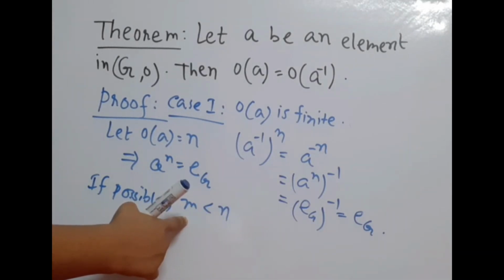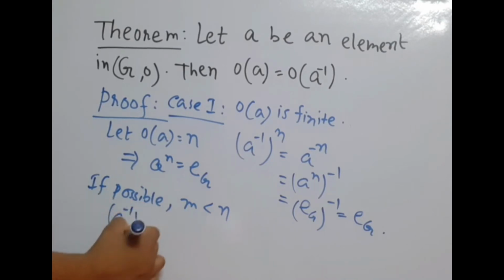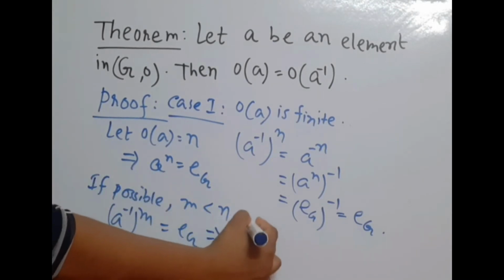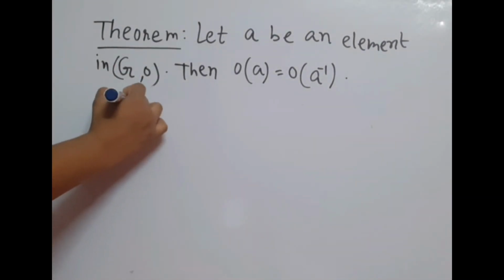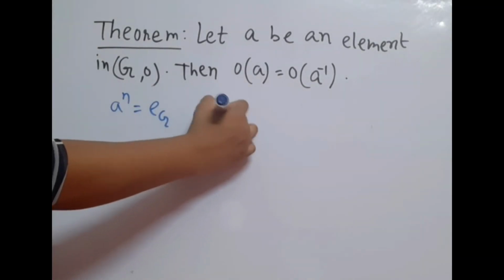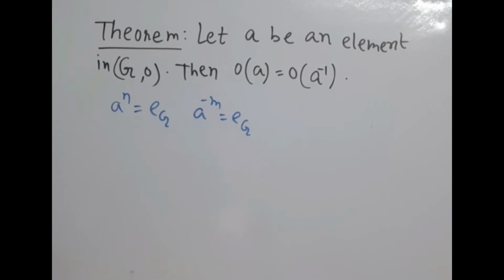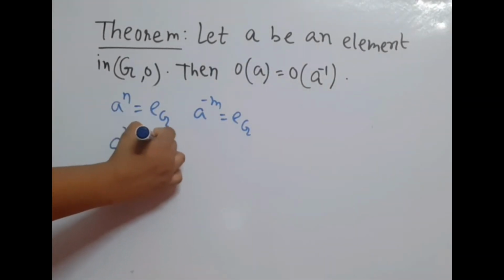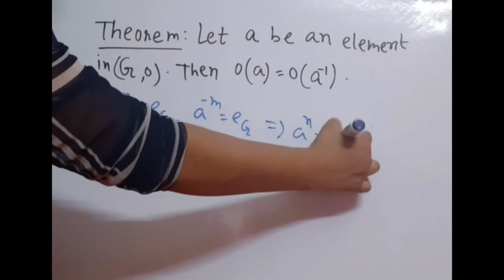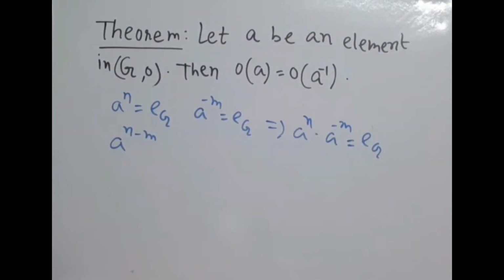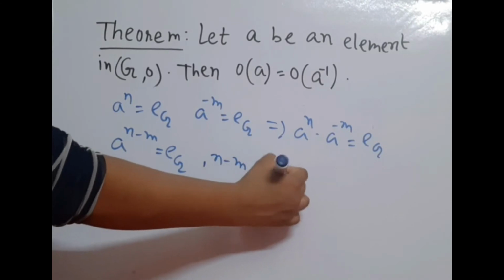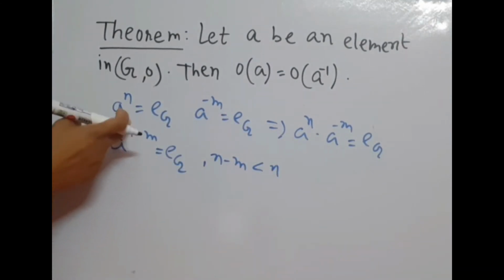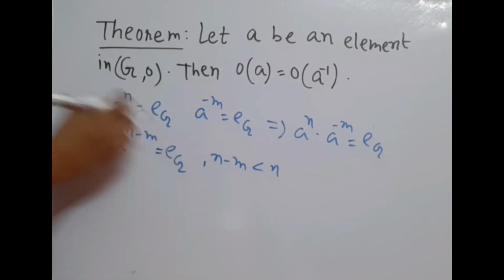M is the integer such that (A to the power minus 1) whole to the power m equals E. So this implies that A to the power minus m equals E. Now we have A to the power n equal to E and A to the power minus m equal to E. So we can write A to the power n minus m, that is A to the power n into A to the power minus m, that is also E. Here n minus m is less than n.